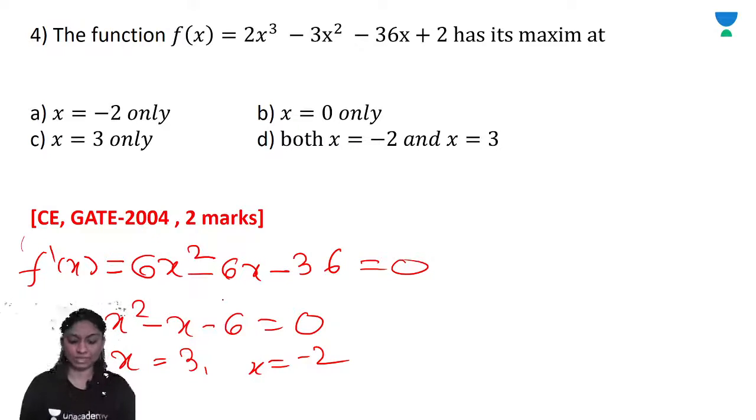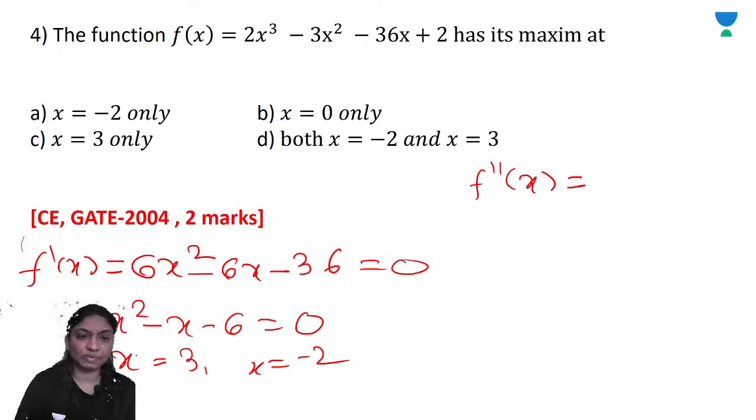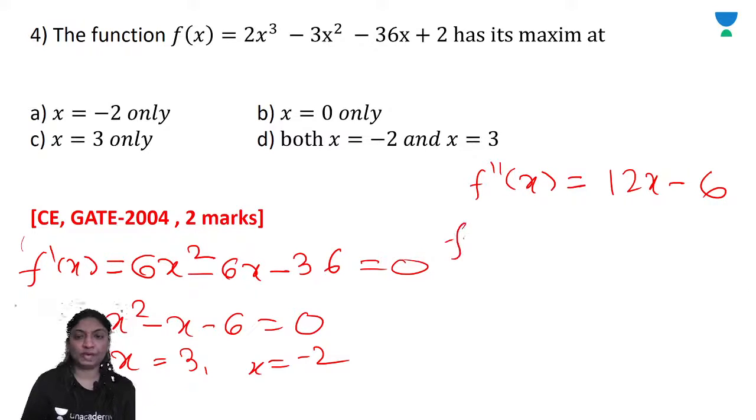Now f double dash of x you can calculate. F double dash of x you will get 12x minus 6, right? 12x minus 6. So put the value of f double dash of x at x is equal to 3.